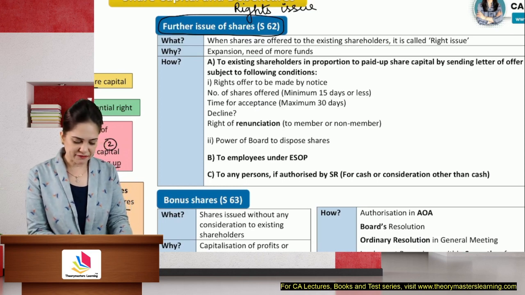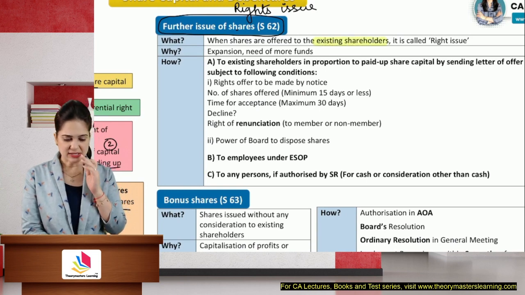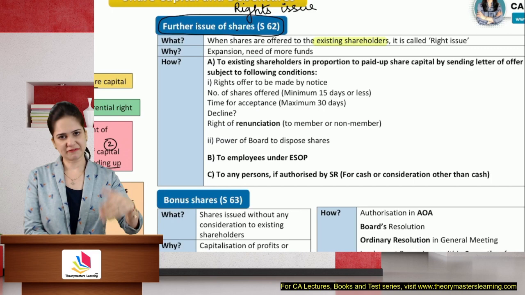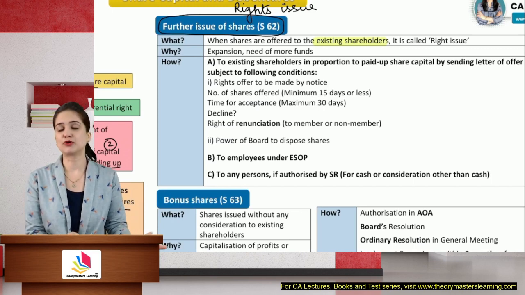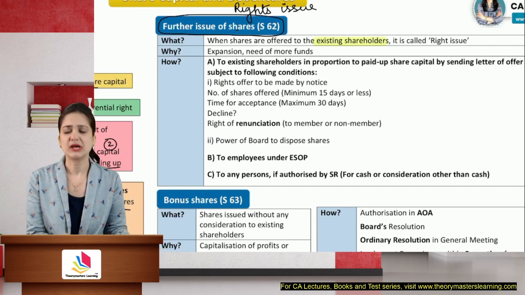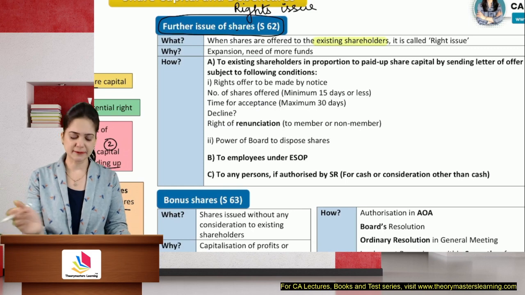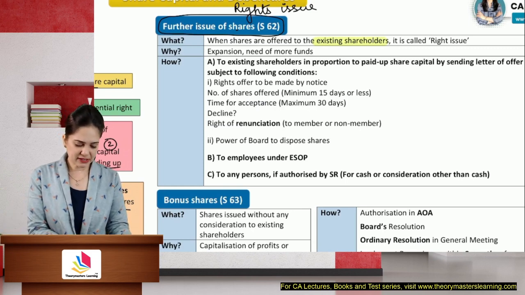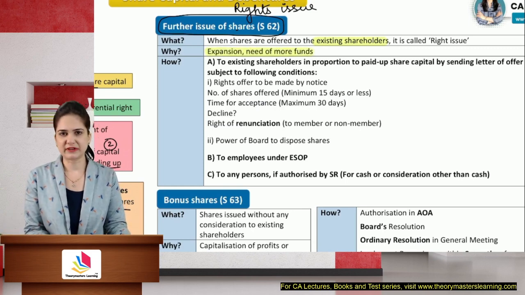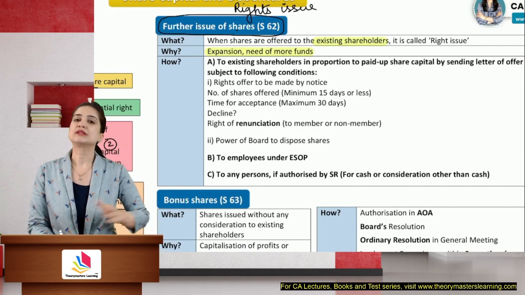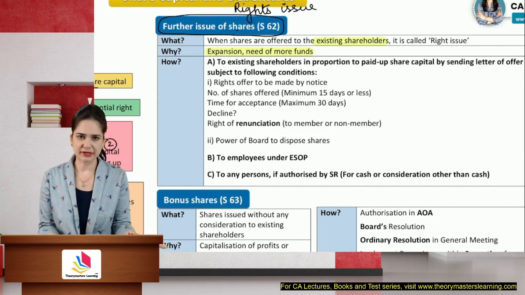When the shares are offered to existing shareholders, why to existing shareholders? Because they have a preemptive right, priority. Instead of going to the outsiders, we will first ask our members whether they want to subscribe for more shares of the company. They will get it at a better price than the market. Why do we need it? For expansion, or we need more funds. When the existing funds are over, the company may want to issue more securities.